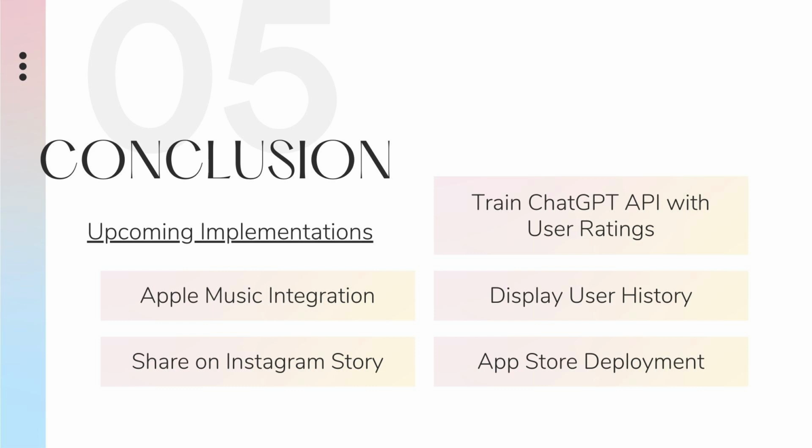In the Add History Item Lambda function discussed earlier, we are already creating a table for each signed up user and adding their uploaded images and return songs into the table if the user chooses to give it a rating. We currently do have a Lambda function that fetches all the items in the table given the user's UUID. We will bring these to the front end soon.